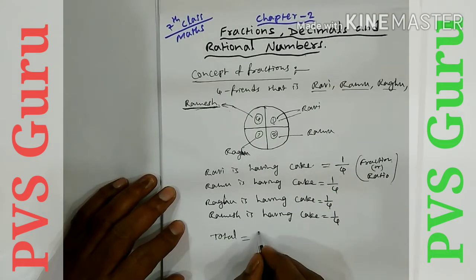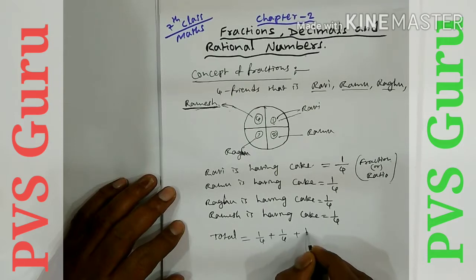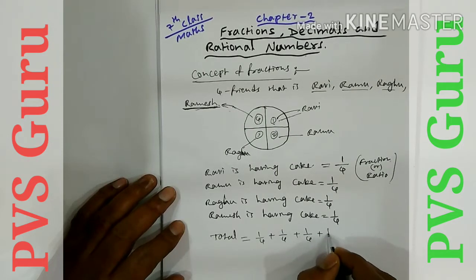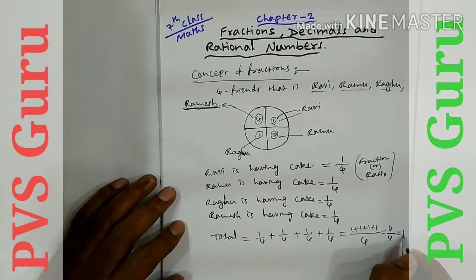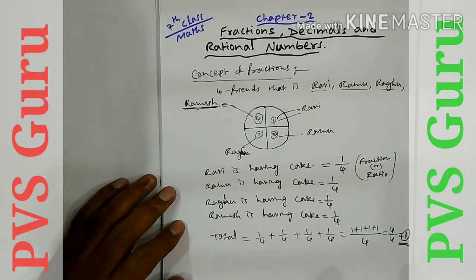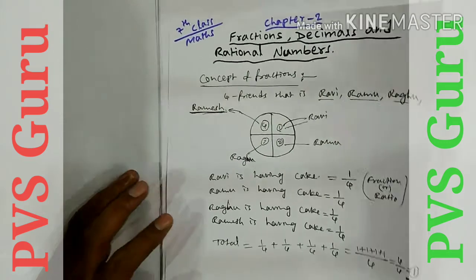So in total, Ravi's cake plus Ramu's cake plus Raghu's cake plus Ramesh's cake. So 4 is the LCM. 1 plus 1 plus 1 plus 1. It is 4 by 4, which is equal to 1. So how many cakes did we get? Total cake is only 1, that is distributed to 4 people. This is one kind of fraction. Another example we will discuss.